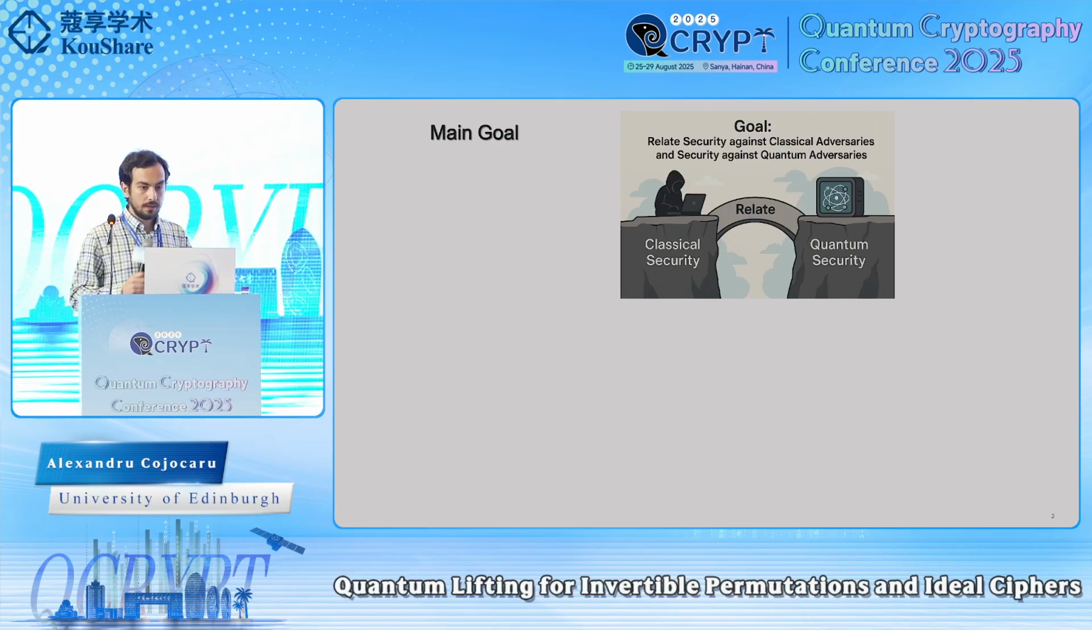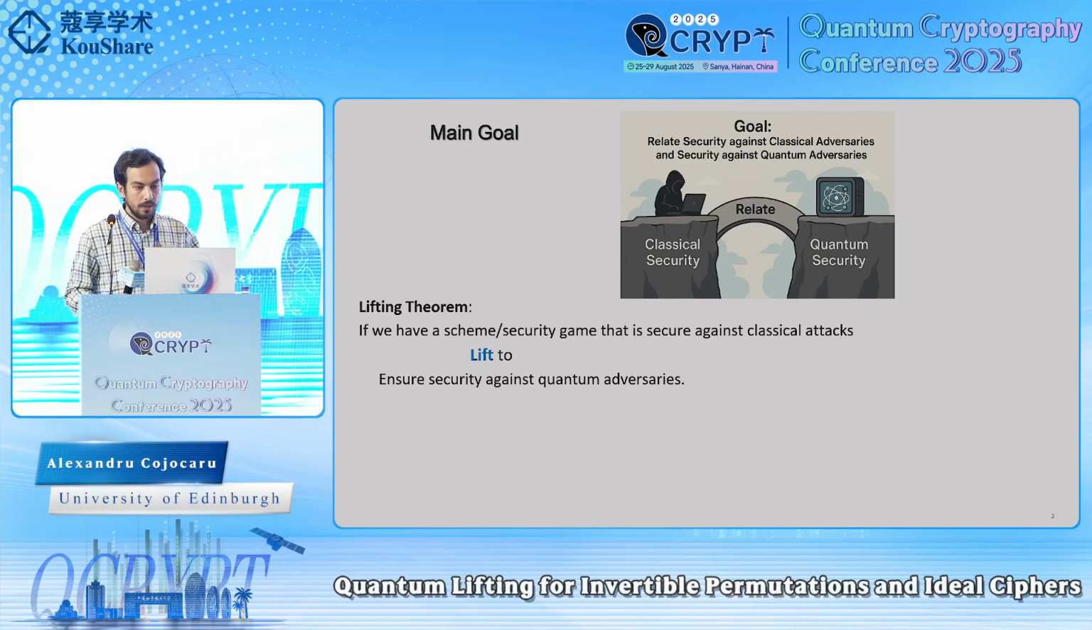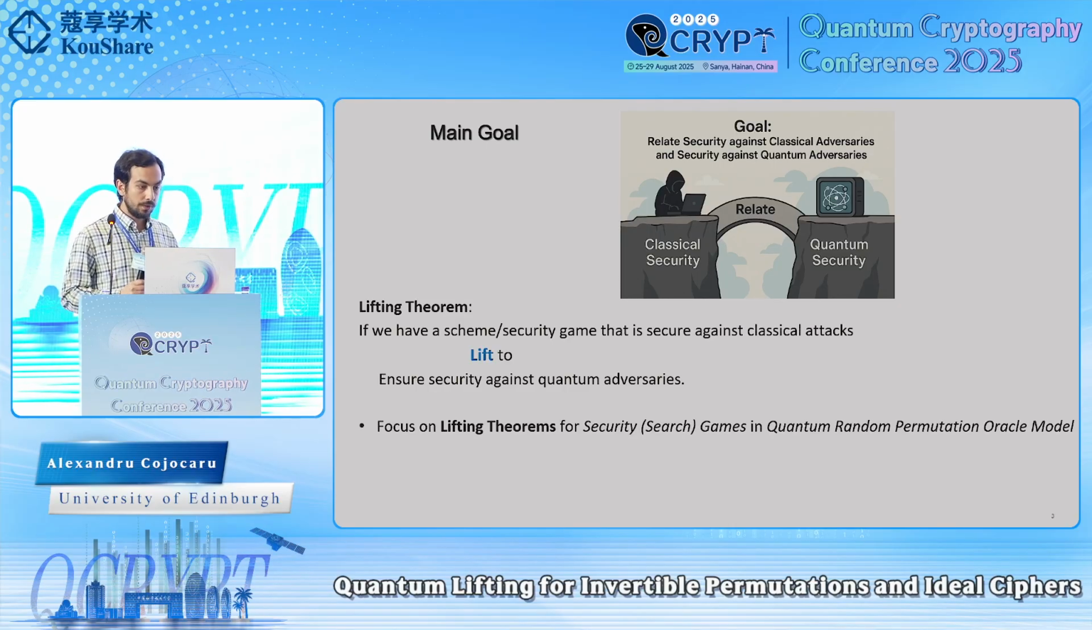The main goal of this work is to relate the security of a cryptographic scheme against classical adversaries to its security against quantum adversaries. More precisely, ideally, we would like to have a lifting theorem of the following form: if we have a cryptographic scheme or a security game that is secure against classical attacks, then we can also lift it to ensure its security against quantum adversaries. More concretely, in this work, we focus on establishing lifting theorems for the security of search games in the quantum random permutation oracle model.